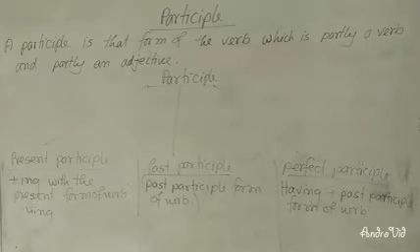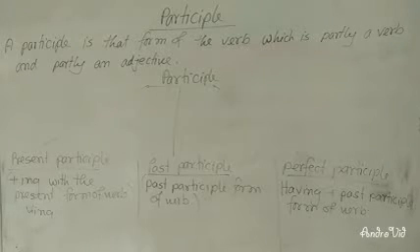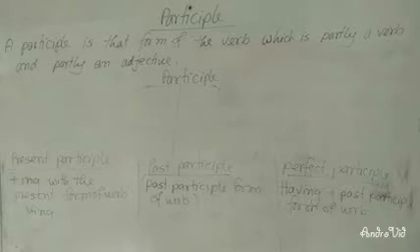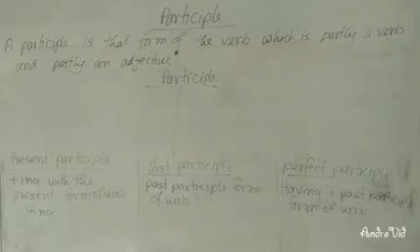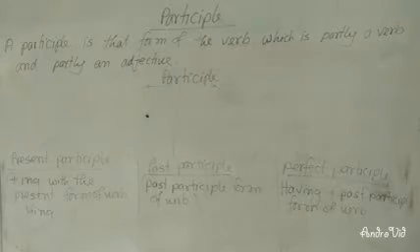So present participle is ing with the present form of verb, and past participle is the past participle form of verb, and perfect participle means having plus past participle form of verb. Dear learners, to make it clear to you, I am going to give you more examples part by part. Try to follow me. Now I have already introduced you to present participle, past participle, and perfect participle. So I hope it is clear to you. Now I am going to make you understand again.